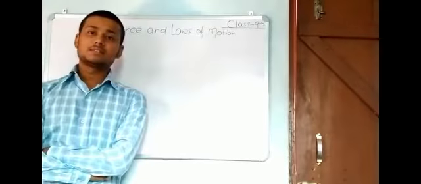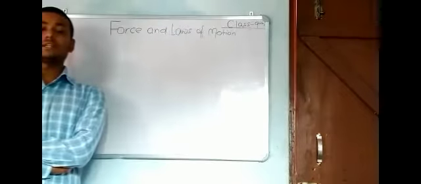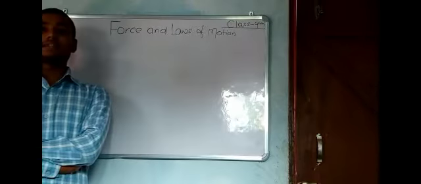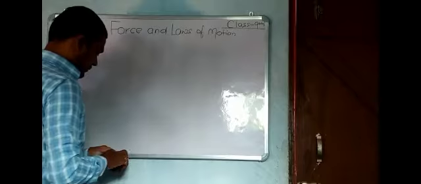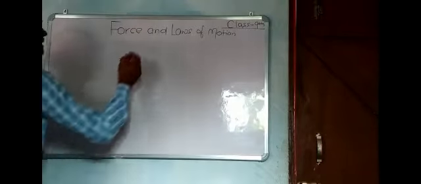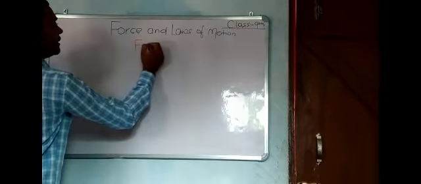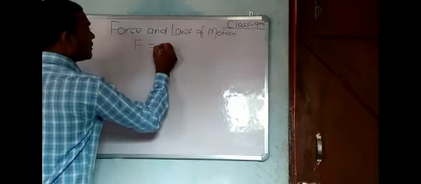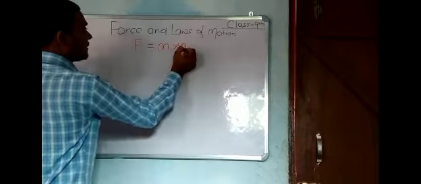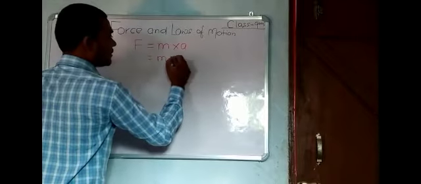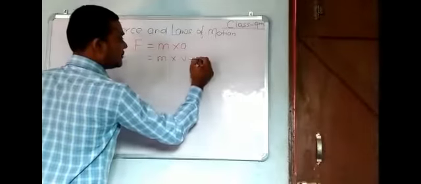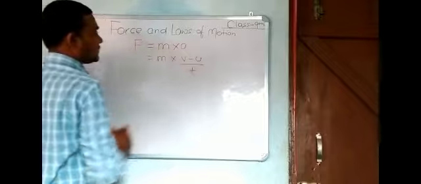Now we also know that there are two types of force: one is balanced force and the second is unbalanced force. First, a brief of force: force is equal to mass into acceleration. We know what mass is, and acceleration is change in velocity upon time.